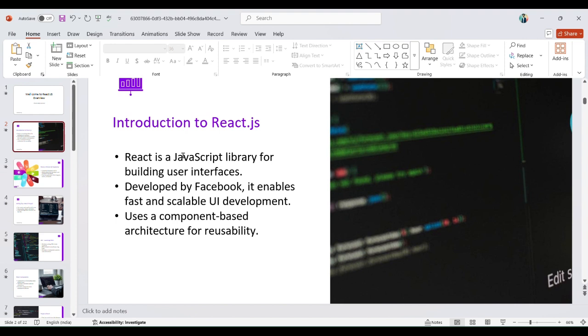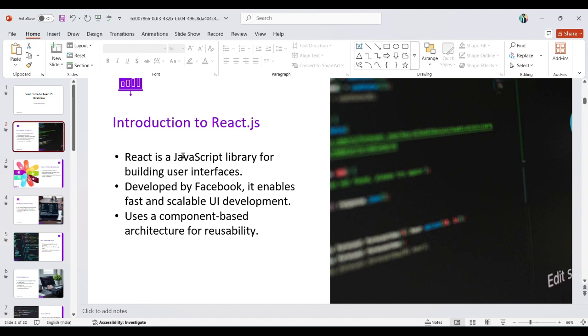We're going to see the introduction to React.js. React.js is a JavaScript library. It's not a framework. Some people think React.js is a framework, but Angular is a framework, and React.js is a library. React.js is a JavaScript library for building user interfaces and dynamic websites, developed by Facebook, which we use daily on our mobiles. It enables fast and scalable UI development.